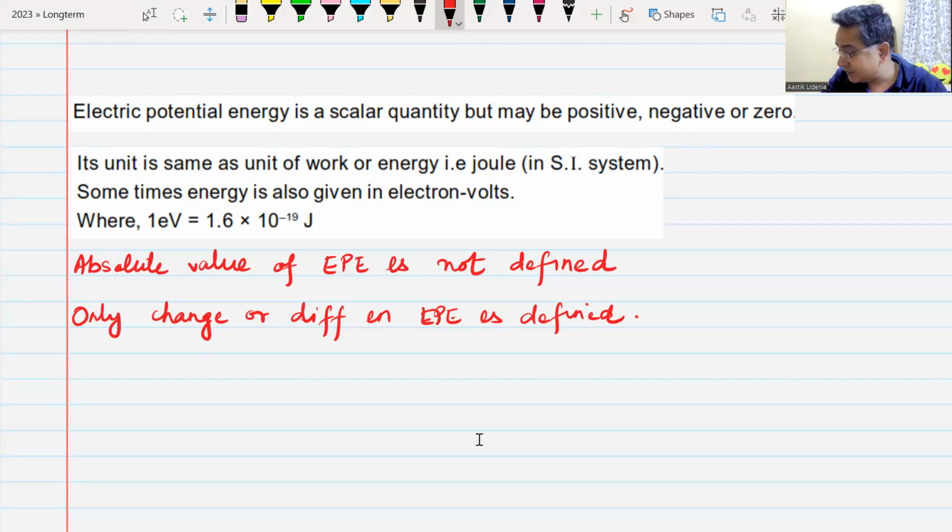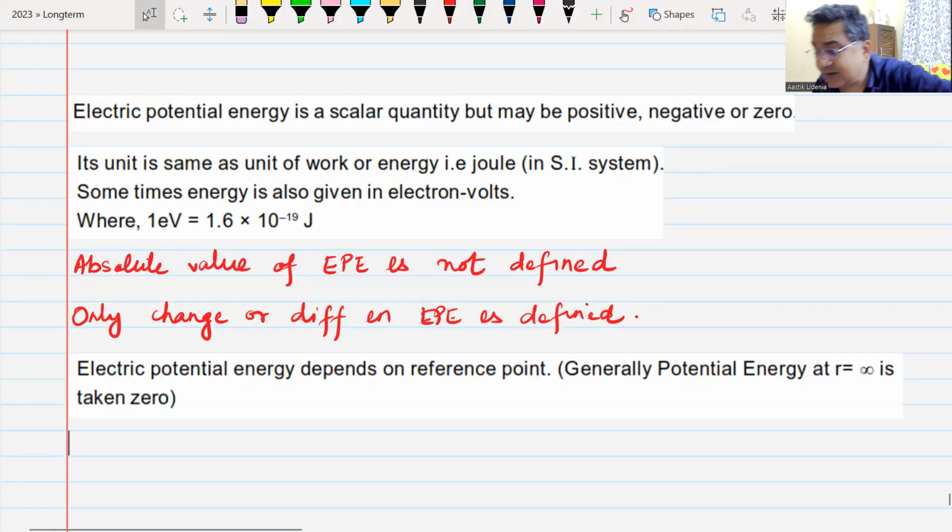If you remember, gravitational potential energy at infinity was taken as zero. Similarly, in most cases, electrostatic potential energy, when the bodies are separated by infinite distance, is taken as zero. Do we understand this?